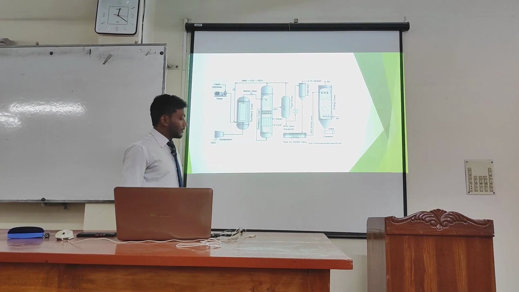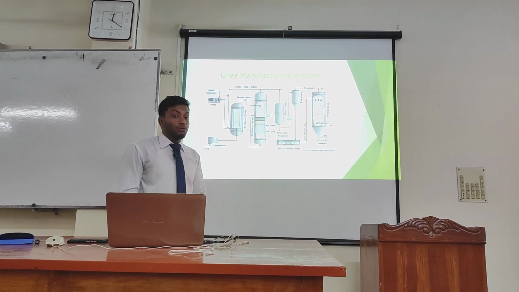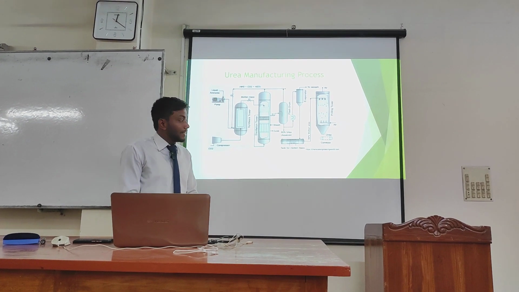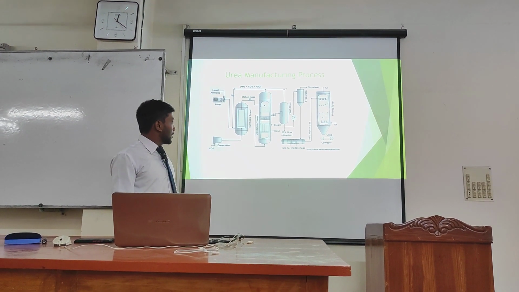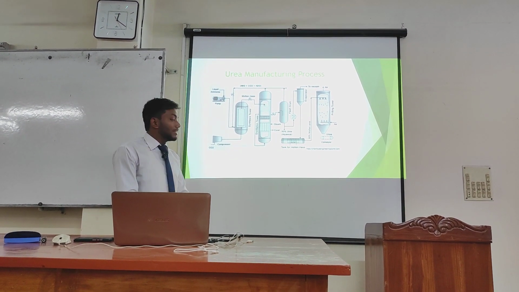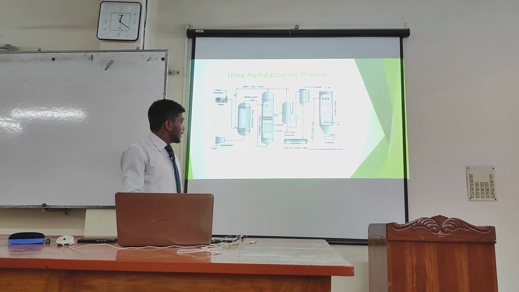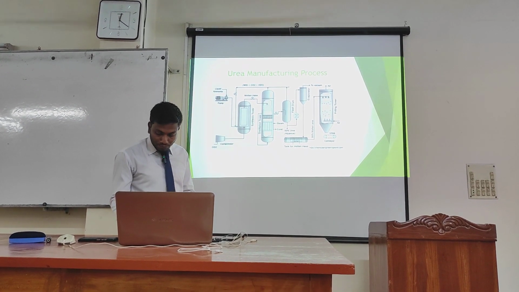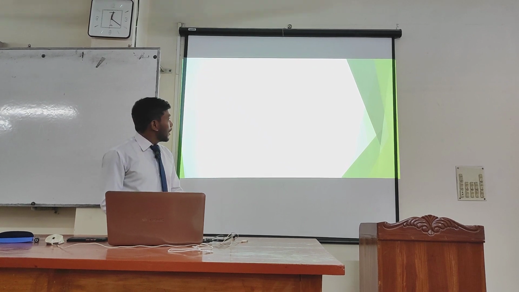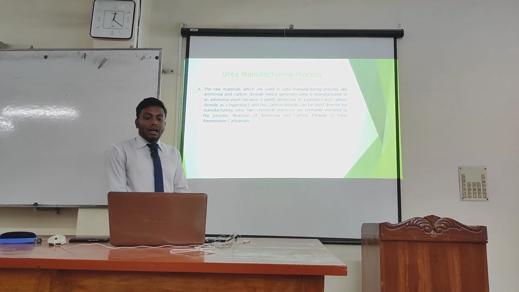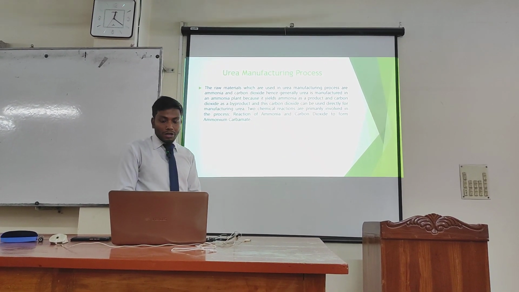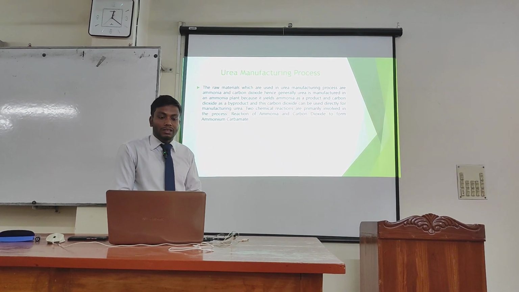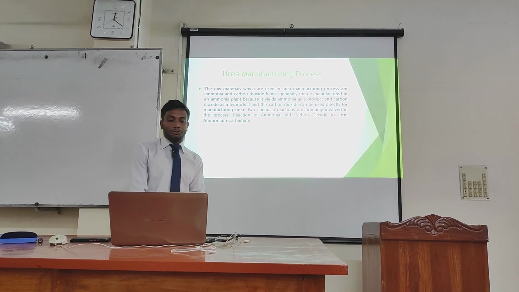Our next topic is the urea manufacturing process. We can see here an industrial mechanical process. It is a long and lengthy process. Basically, for urea production, first we need raw materials.